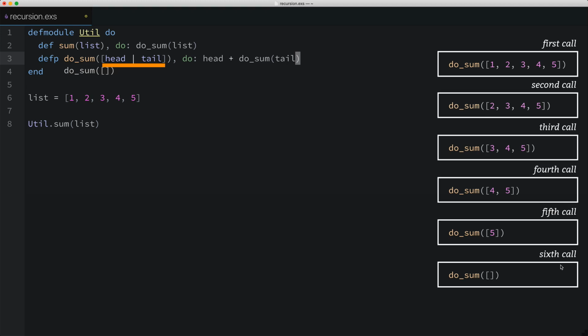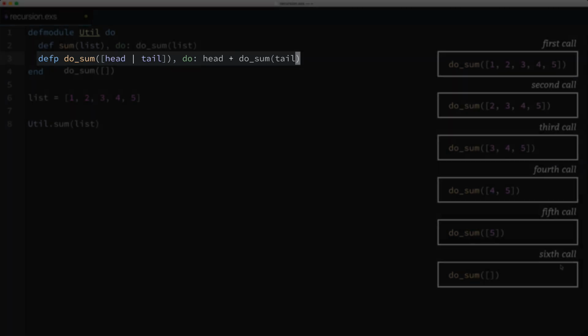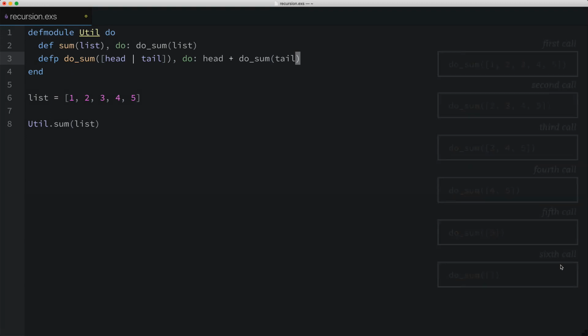Well, remember, pattern matching is in part an assertion, and in this function clause, our assertion is that doSum is getting passed a list which has a head. In other words, it's a non-empty list. So if we pass in an empty list, this function clause won't get called, and since it's the only doSum function clause, we'll get an error because Elixir doesn't have a doSum function clause that can handle empty lists. So what should we do?